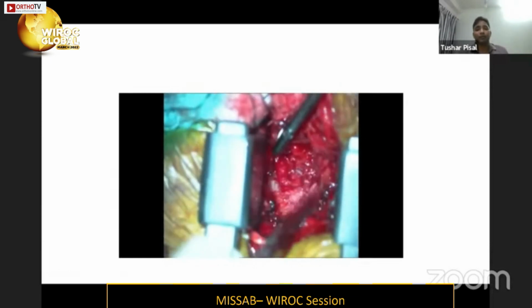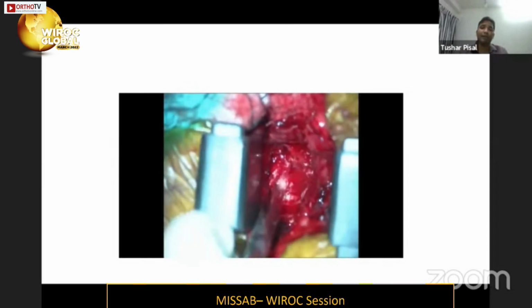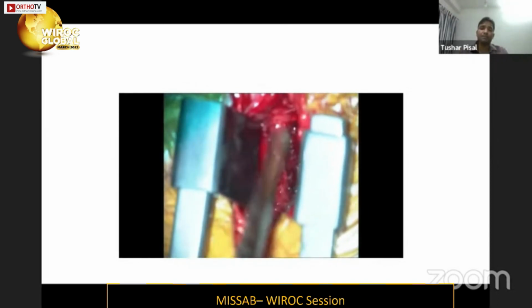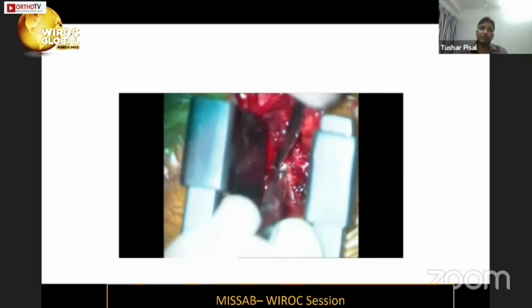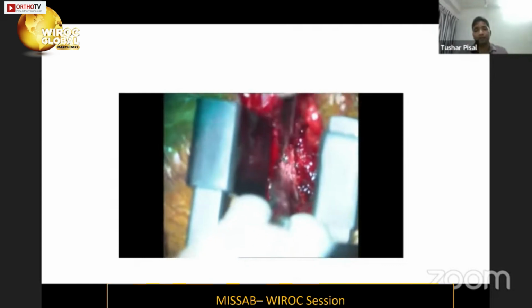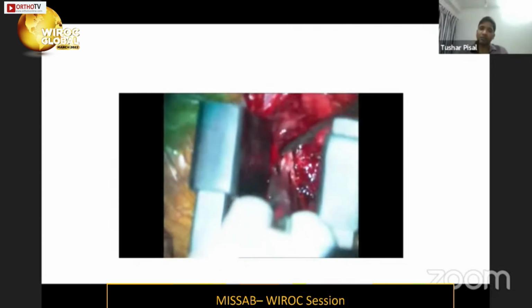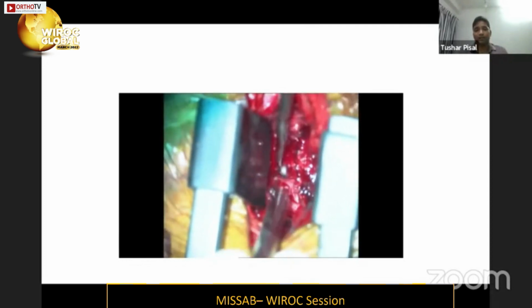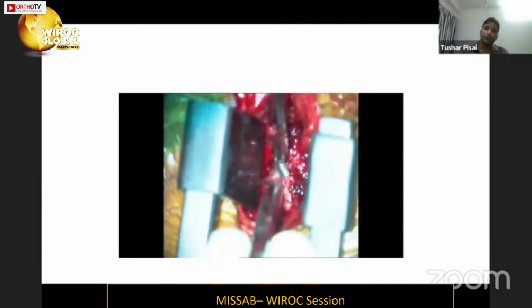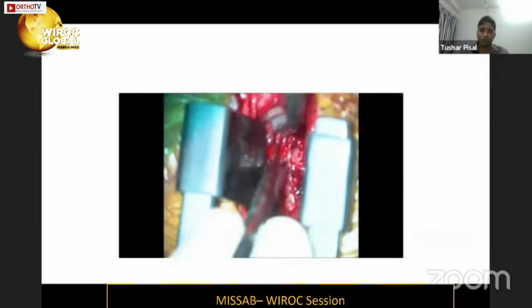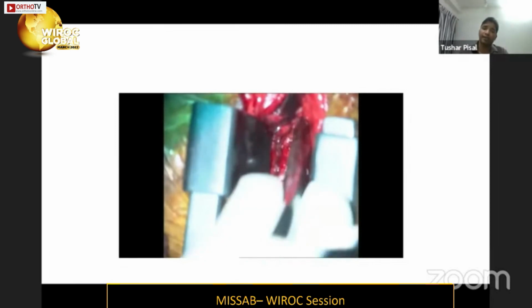For that we have to identify the medial aspect of the superior facet, and we have to release the soft tissue and fibrosis from the undersurface of the superior facet of the lower vertebra. So we release the fibrotic tissue and soft tissue. Till this point, we haven't exposed any neural structure, because if we expose a neural structure at this point, there is chance of injury to the neural structure.